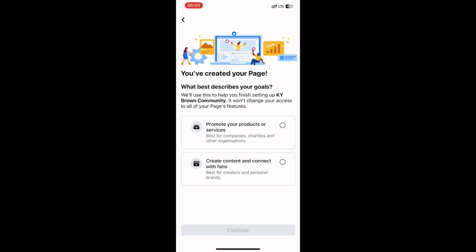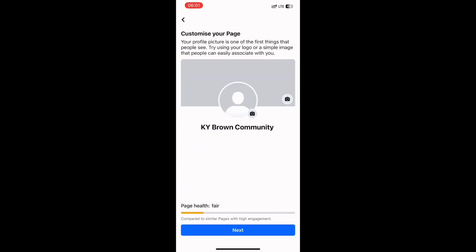But for me, I'm going to choose the one which says create content and connect with fans. But you can decide to choose any one of your choice, because you are the only one that knows what you want to use your page for. So that is that. Once you click on any one that you wish to, then you press continue. They will take you to this space.